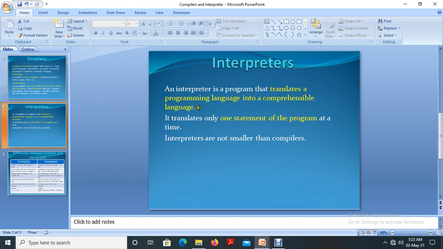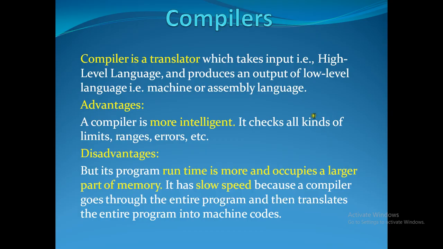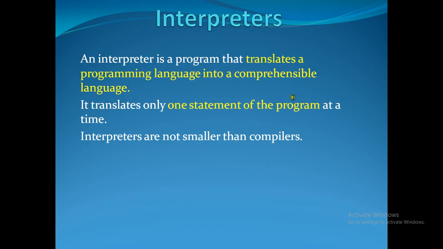But an interpreter is a program that translates the programming language into a comprehensible language. The same thing, it also converts the high level language to the low level language. It translates only one statement of a program at a time.